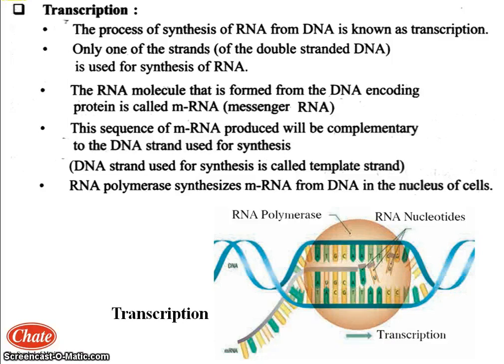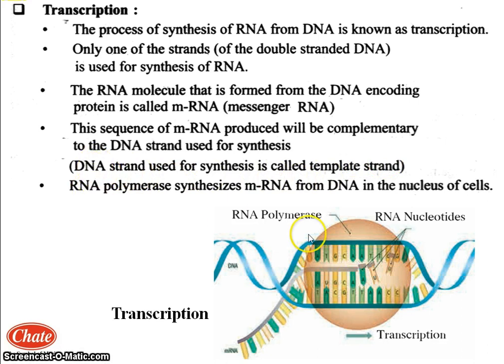Now, the RNA molecule that is formed from the DNA encoding protein is called mRNA. Already you have studied about it. Now, the sequence of mRNA produced will be complementary to the DNA strand which is used for the synthesis. That DNA strand which is used for the synthesis of RNA is called the template strand. Now, template strand means what? The DNA strand which is used for the synthesis of RNA, and only one strand is useful for it.